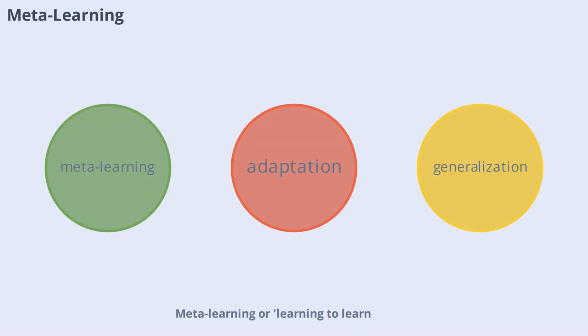Meta-learning, or learning to learn, enables reinforcement learning agents to adapt quickly to new tasks by leveraging prior experience. By understanding how to learn efficiently, agents can tackle a wide variety of problems with minimal data. Meta-learning is a promising direction for creating more general and flexible AI systems.